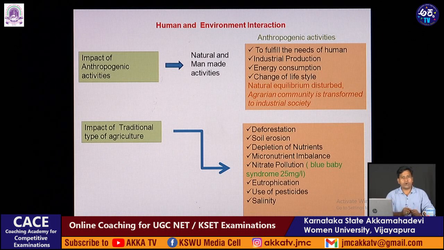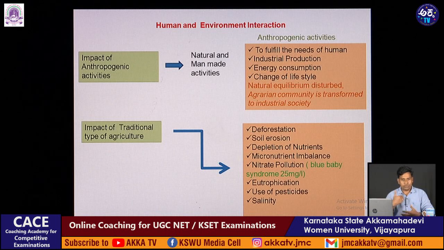You may ask what is eutrophication? Eutrophication means rich in organic matter. Then the use of pesticides. Nowadays we are using too many pesticides. Certainly they kill pests, but at the same time they destroy our soil, and not only that, they also come into us, because we consume the foods and vegetables.